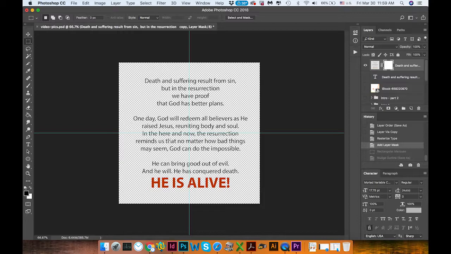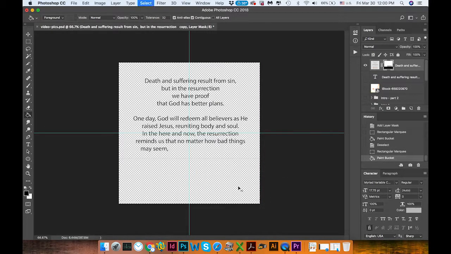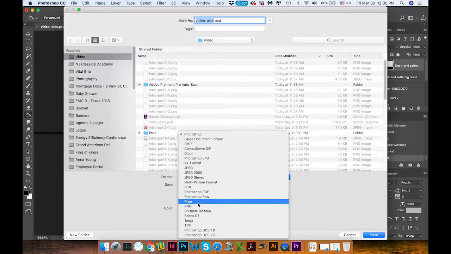So this is a very powerful sentence, so maybe I will break it up. In here now, the resurrection reminds me that no matter how bad things may seem, so that's what I will do. I will cut this because I want to emphasize this part, because God can do impossible things. So I will save this as a new part,